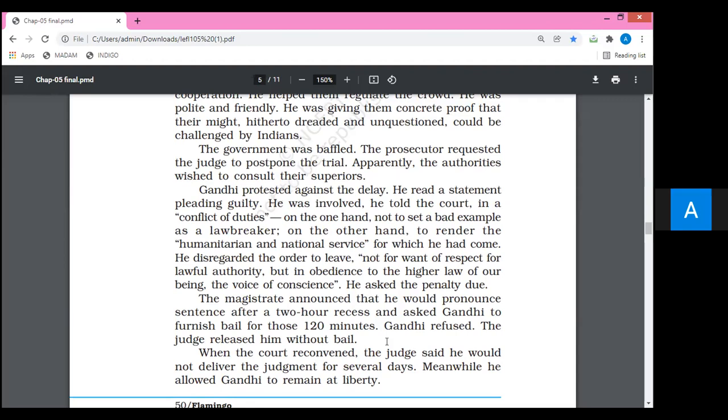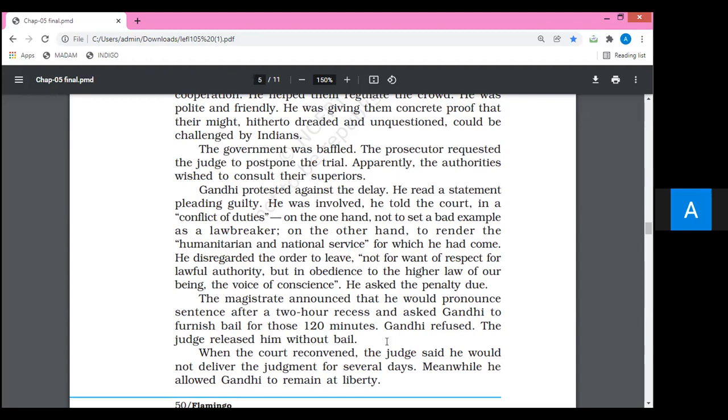Reconvened, you have to write the meaning of that word: basically, met again after a break. The court met again after a break of 120 minutes. The judge announced that he would not deliver the judgment for several days. He delayed his judgment, was not ready to declare the judgment about the case of Mahatma Gandhi.